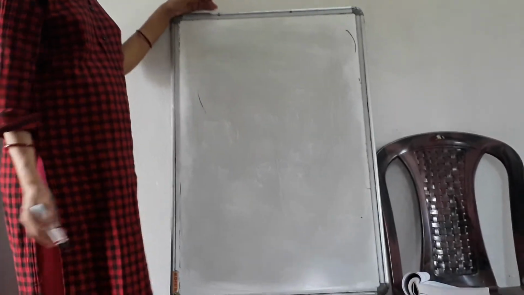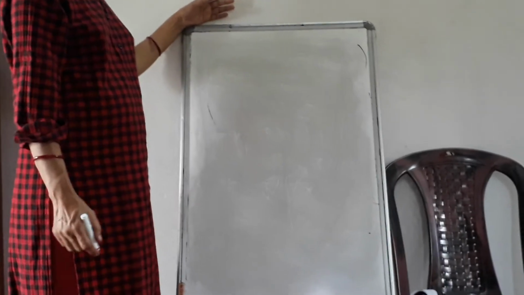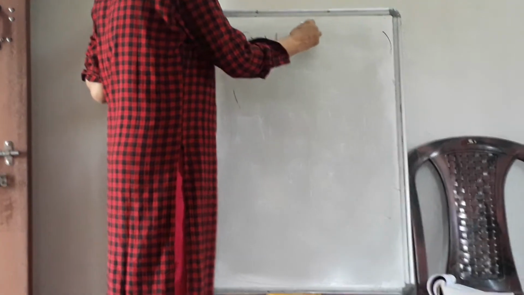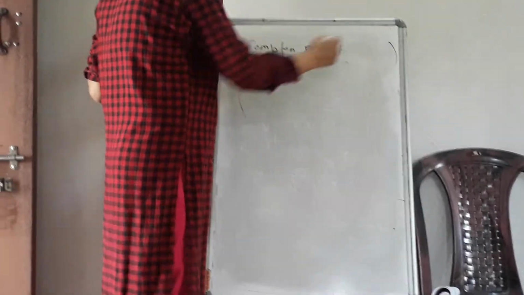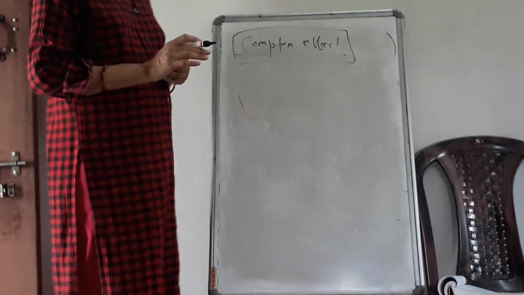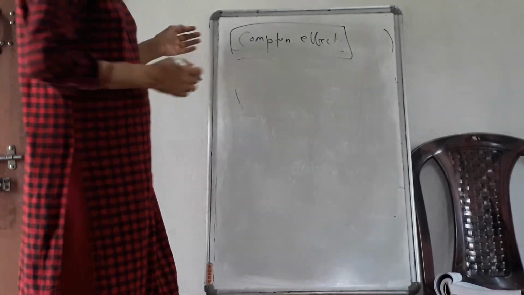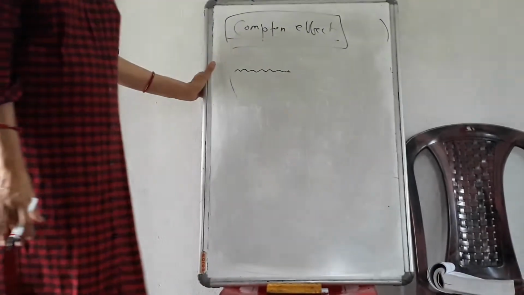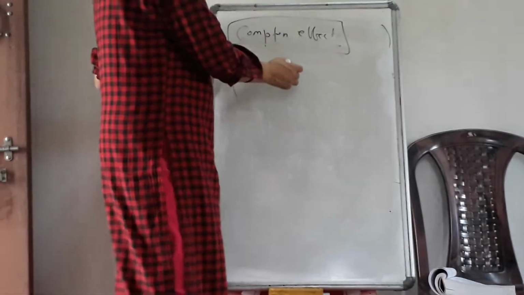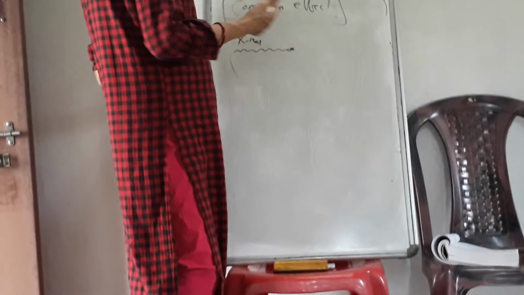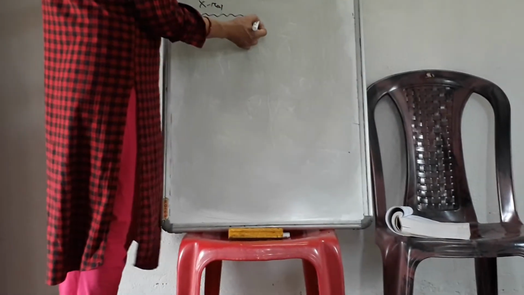So in this topic of X-ray, the last topic is the Compton effect, also called Compton scattering. The scientist Compton studied a process in which an X-ray of a certain frequency strikes a material of low atomic number, where loosely bound electrons are present. The incoming X-ray gets scattered, changing its direction, and we get the scattered X-ray.